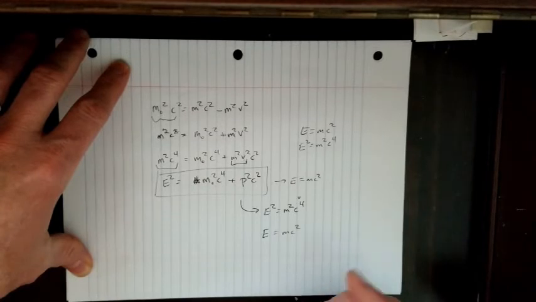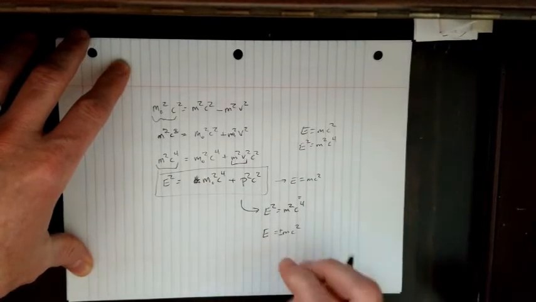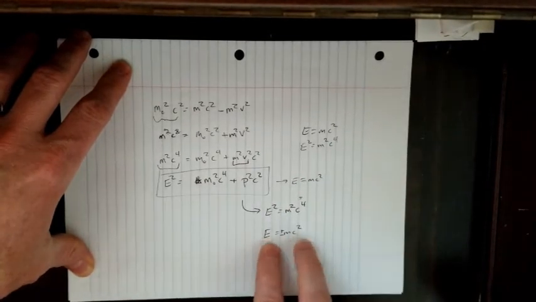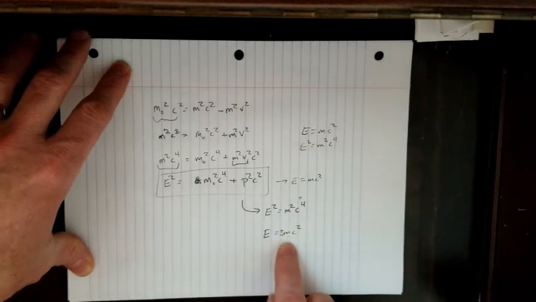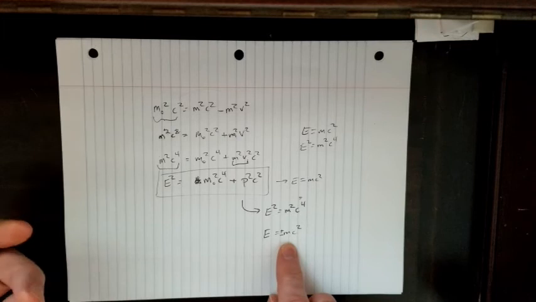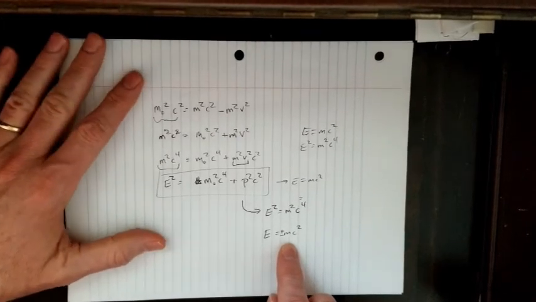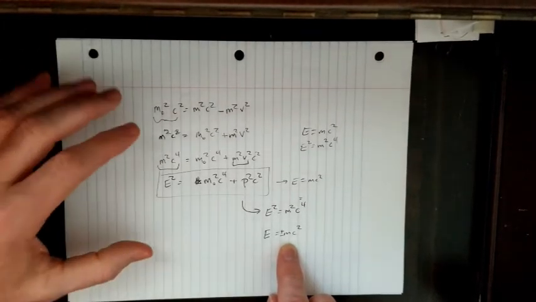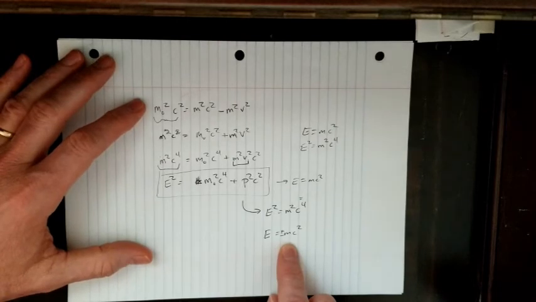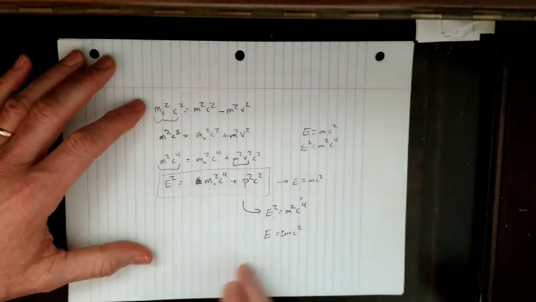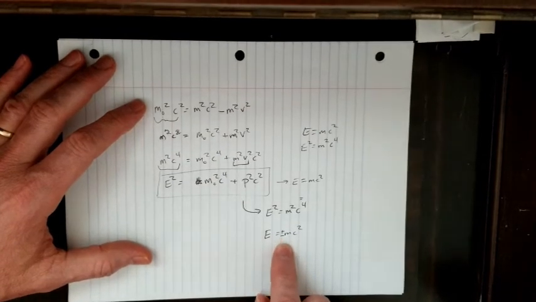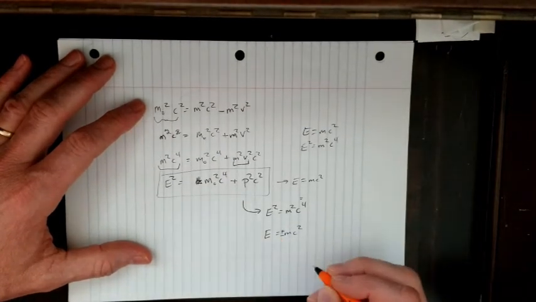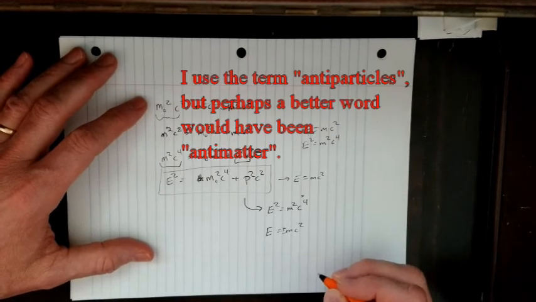But mathematically, you could also have a negative mc squared, because if you square both sides, that negative is going to go away. And the negative solution was dismissed for the longest time until someone came along, another theorist, of course, and said, well, suppose that negative actually has some logical sense to it. And then started exploring this idea of the negative here as being a legitimate solution. And this leads into the antiparticles.